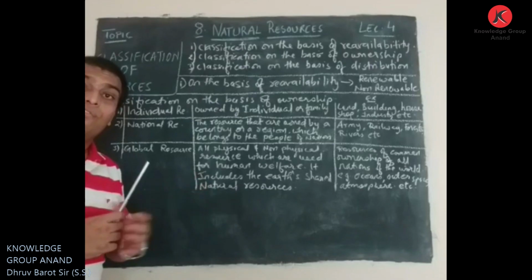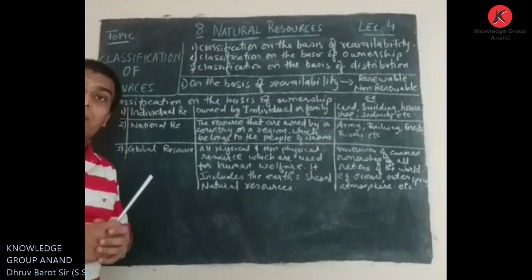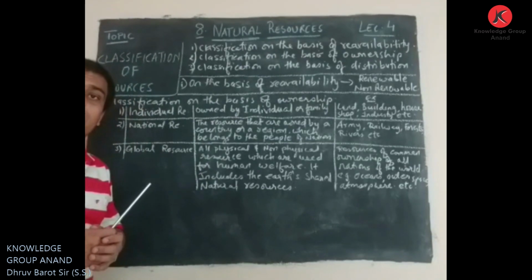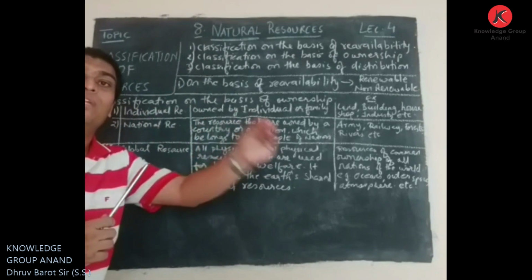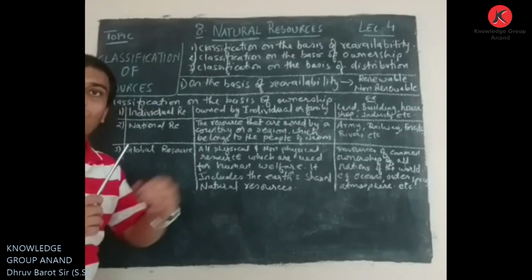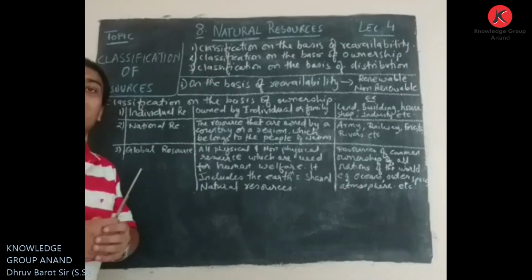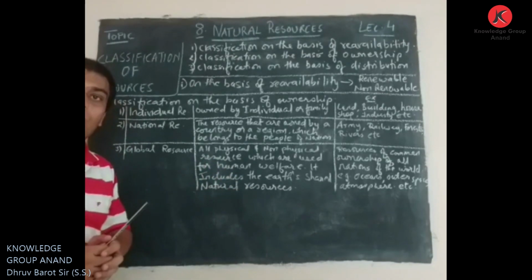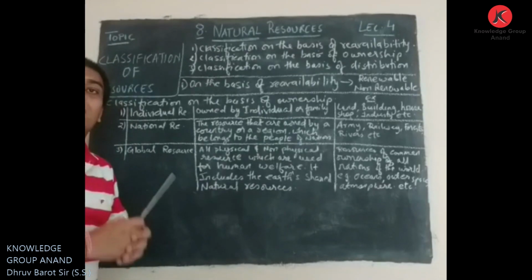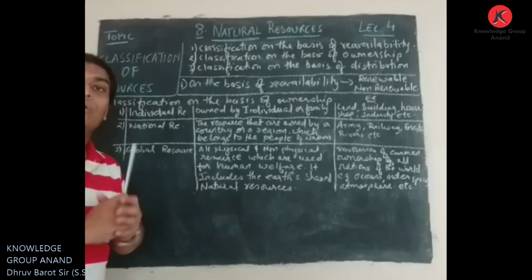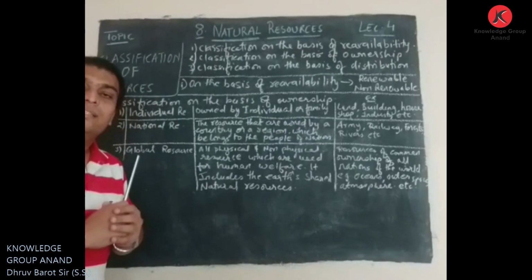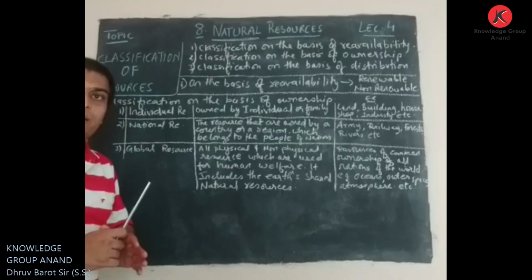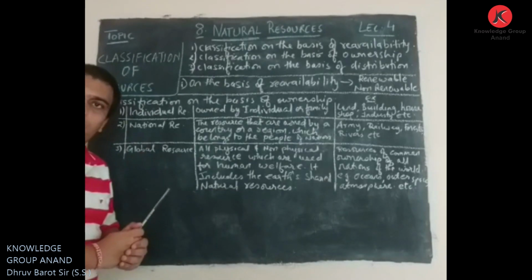No individual person of our country can claim that the Ganga river is the property of that particular person, that he is the owner of the Ganga river. No person can claim that because the Ganga river is the property of the whole country. So it can be considered as a national resource. In the same way, all the rivers of our country can be considered as national resources.